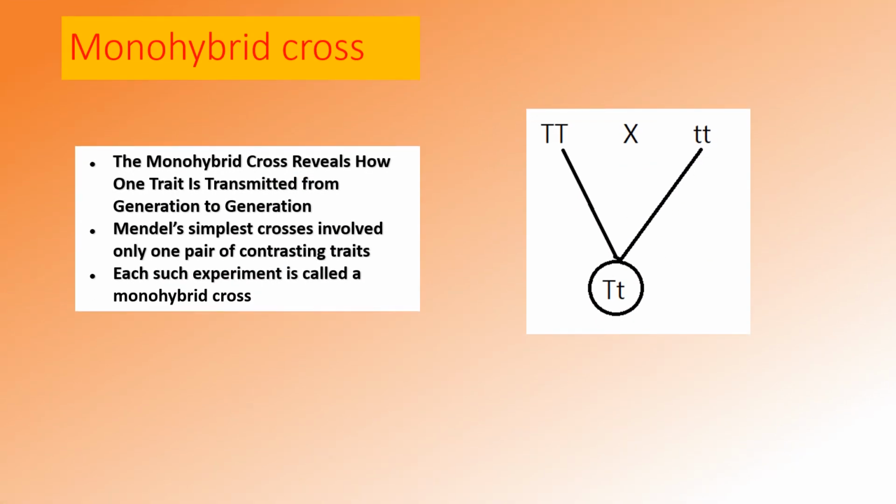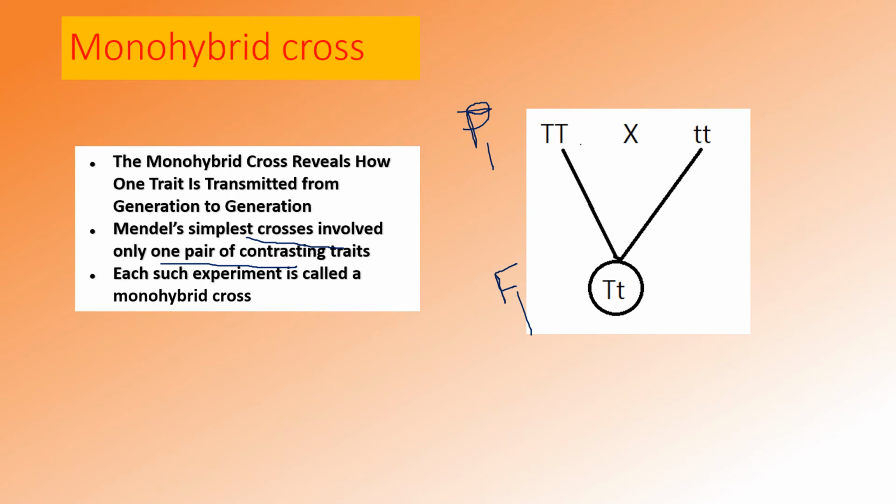Next, we can discuss the monohybrid cross. We have discussed it in the previous slide. So what is a monohybrid cross? A monohybrid cross shows how one trait is transmitted to the next generation, that is, from parent to offspring, to the F1 generation. Mendel's simplest crosses involved only one pair of contrasting traits.